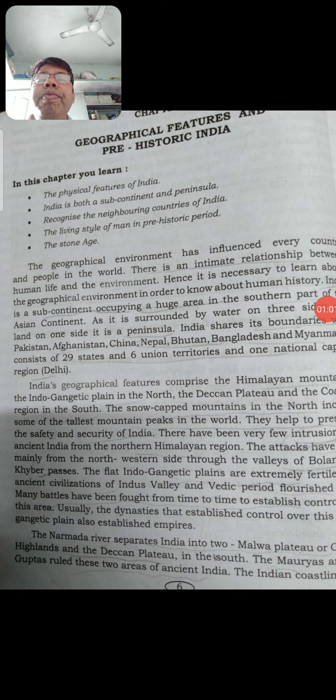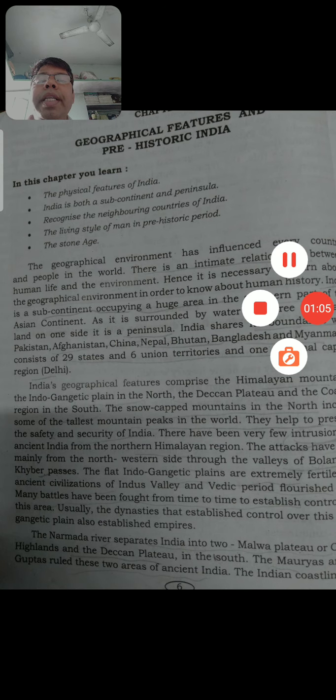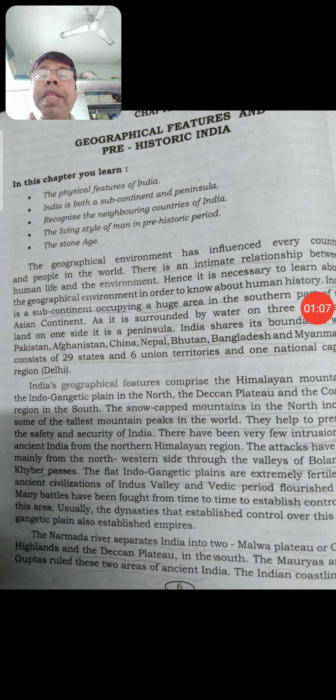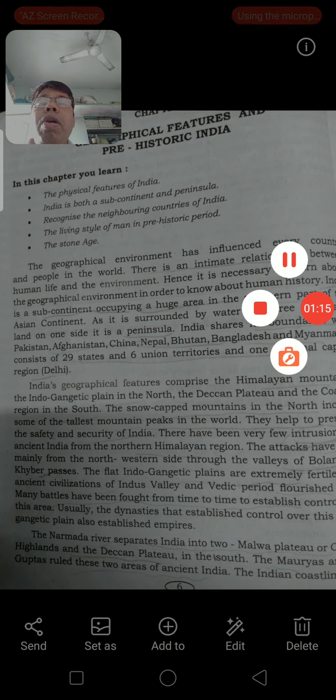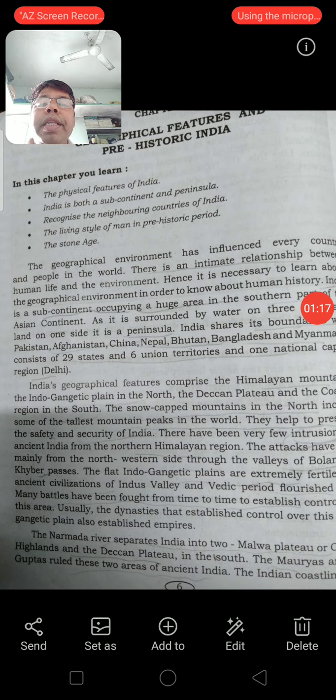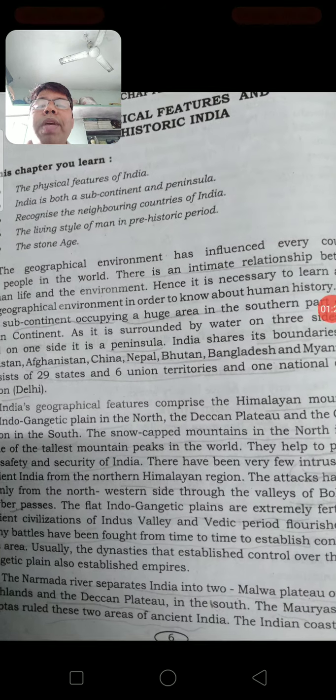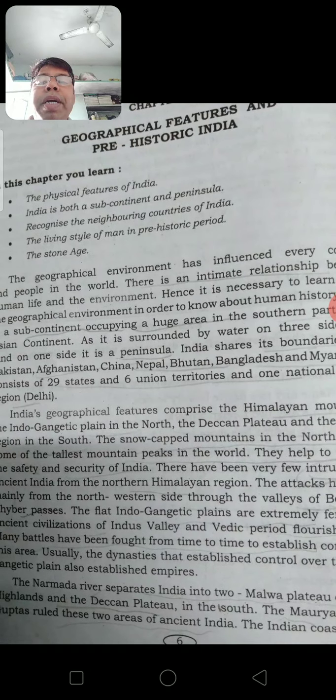We are able to see less number of people located there. But on the other hand, in Uttar Pradesh, where the fertile land is there and climate is somewhat good, a lot of people live there. So there is an intimate, close relationship between human life and environment.